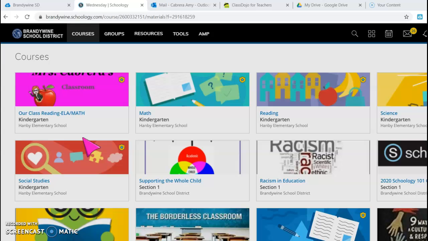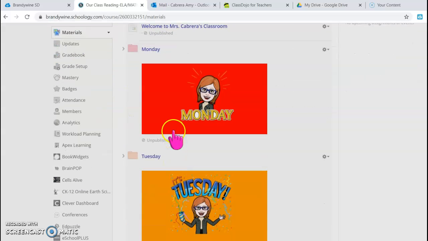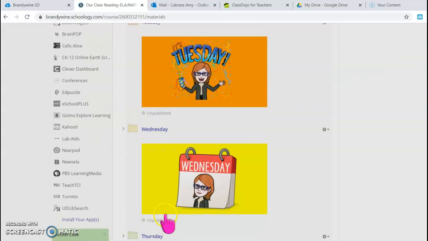I just wanted to do a little recording of how you're going to go into Schoology. Once you've logged in, you're going to see several courses. You're going to go to the one that's purple that says Mrs. Cabrera's Classroom with a happy little apple. Then, under that, you're going to see the days of the week: Monday, Tuesday, Wednesday, Thursday, and Friday. Tomorrow is Wednesday, so you're going to go into Wednesday.